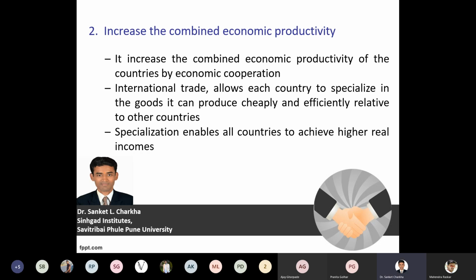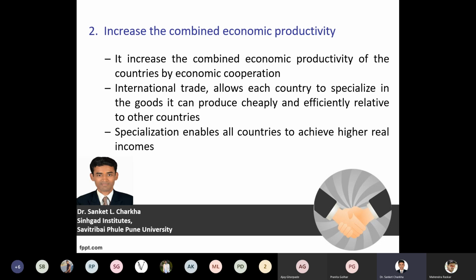The second point that we are looking at with the importance of the trade agreement is with respect to the combination of economic productivity. Ultimately, we need to understand and identify whether the economic productivity, whether the production of goods and services, is benefiting out of it or not. Now, whenever we are dealing with the trade agreement, it specifically focuses on import and export of goods and services, exchange of goods. Whenever we need to understand exchange of goods, there must be a proper production of the goods. Unless the goods are produced and manufactured, there is no point in discussing whether the goods can be exported or imported or not.